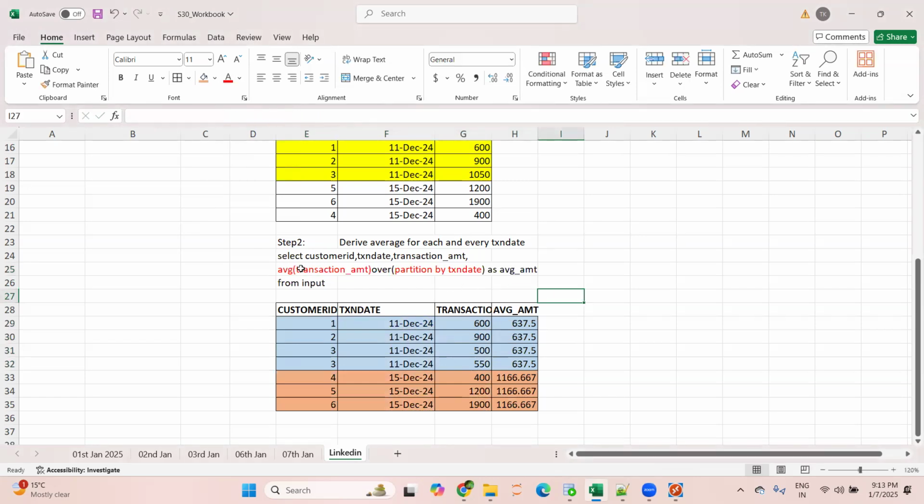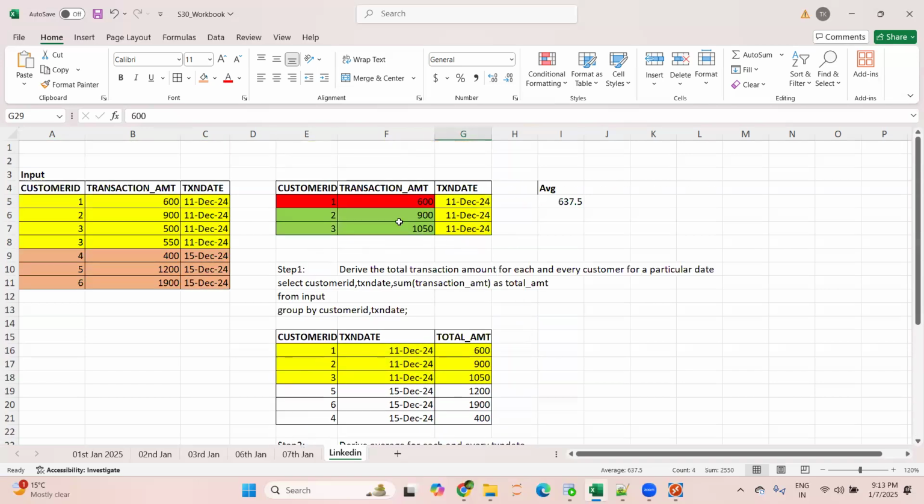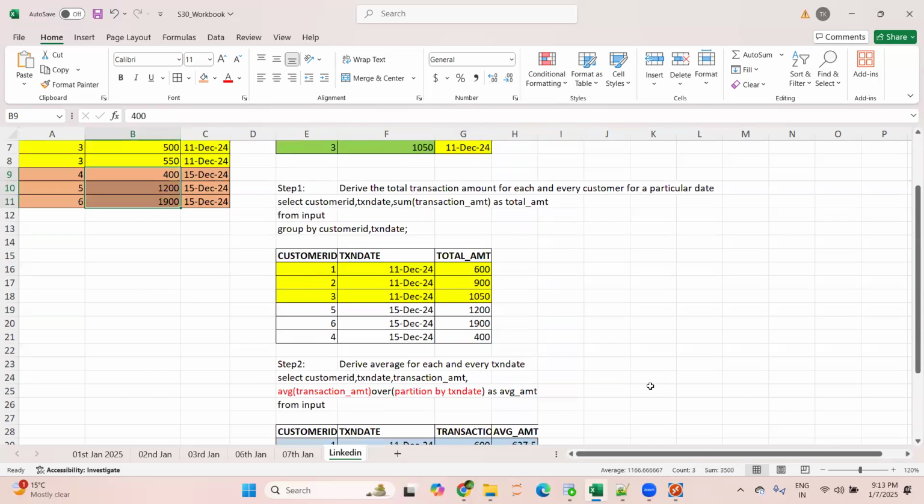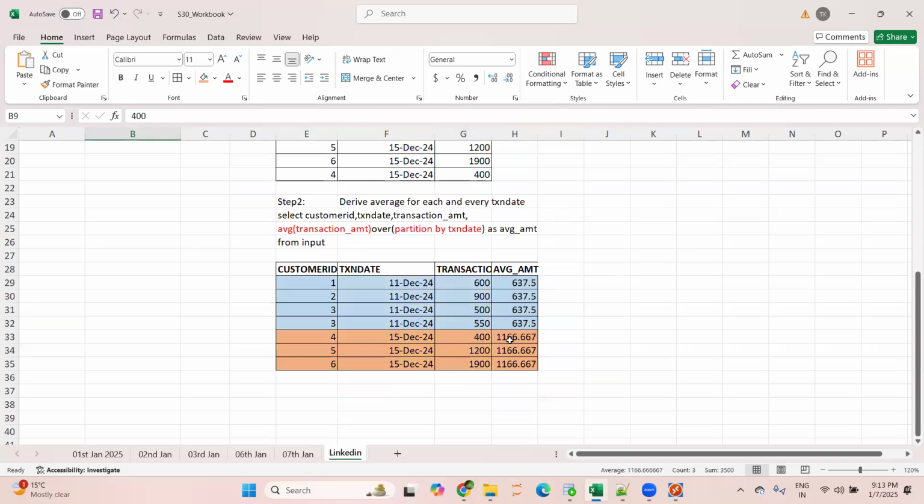It means you have to find the average. So what the engine will do for this particular transaction date, 11th December, and for this value, it will derive the average, which is 637.5. That is what we have derived here for 11th December, right? Now, similarly, if you check for the 12th, 15th December, the average is 1166.66. So that is what you're getting here.